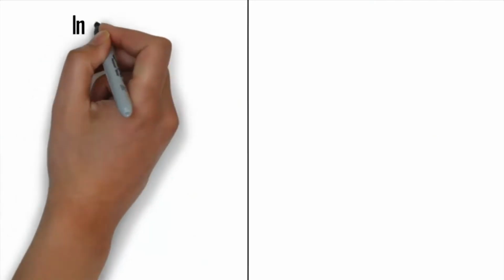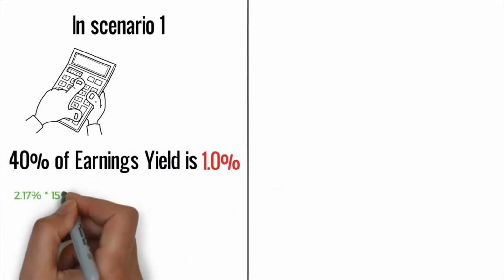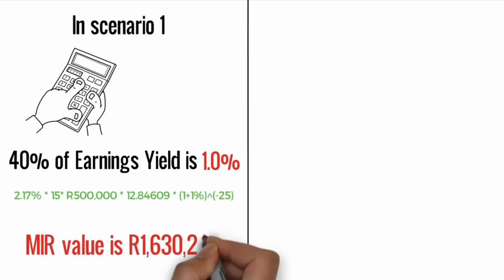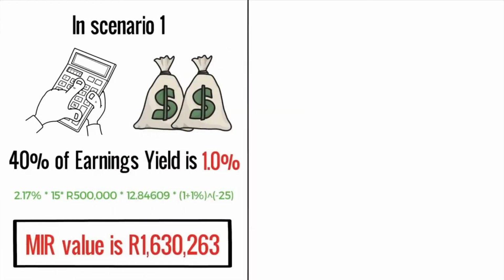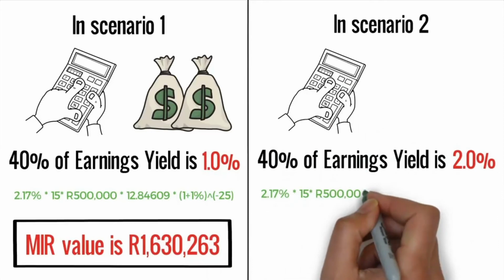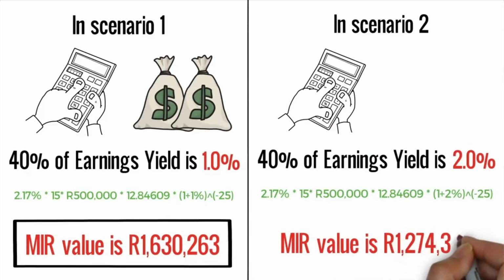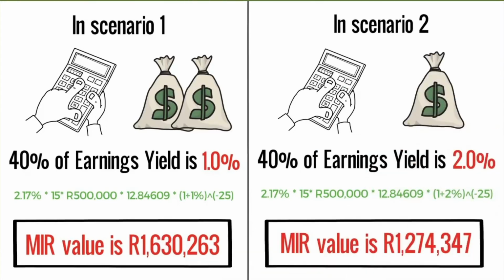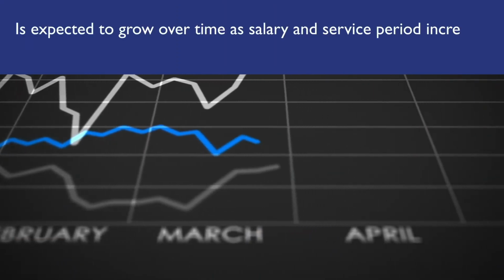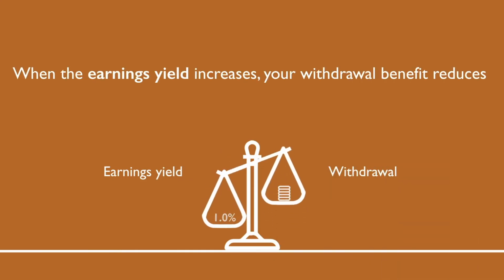Consider two scenarios. In scenario 1, 40% of earnings yield is 1.0%. Applying the actuarial formula, the member MIR value is 1.6 million rand. And in scenario 2, 40% of earnings yield is 2.0%. Applying the actuarial formula, the member MIR value is 1.2 million rand. It is clear from the example that the MIR value of a member is expected to grow over time as salary and service period increases. However, when the earnings yield increases, your withdrawal benefit reduces and vice versa.